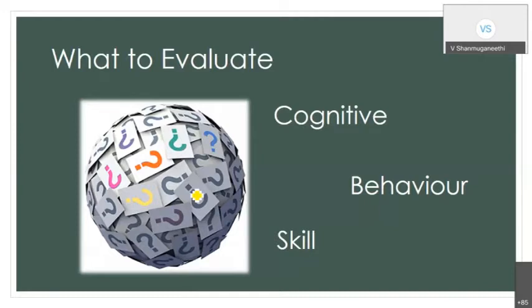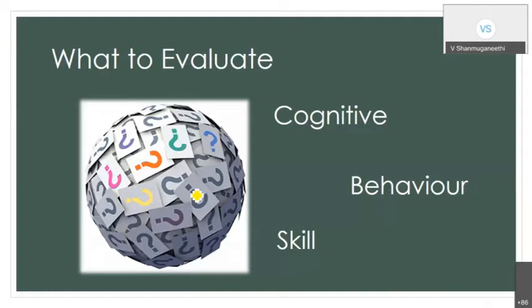So in our lifetime, whether we are going to college, school, or wherever, or I'm not going to school at all, what am I learning? What are the cognitive things, how am I improving my intelligence? Maybe if I'm not going to school, then I have experiential learning. I can have experience, and by experience I learned something. By experience, I have changed my behavior. So swimming, I learned swimming. Nobody taught me, but I started swimming. But at one point of time, I'm swimming very nicely in my well or small pond in the village. So that way they are getting the skill.